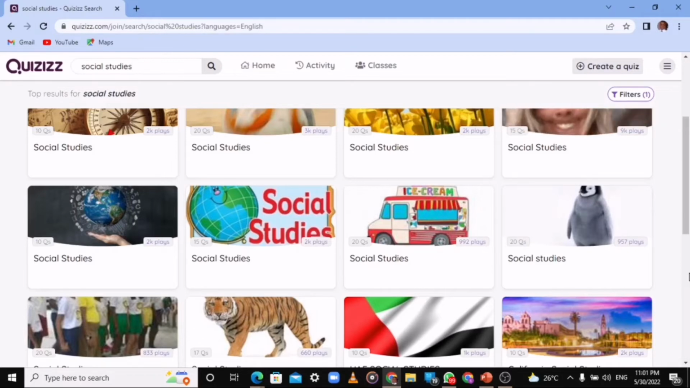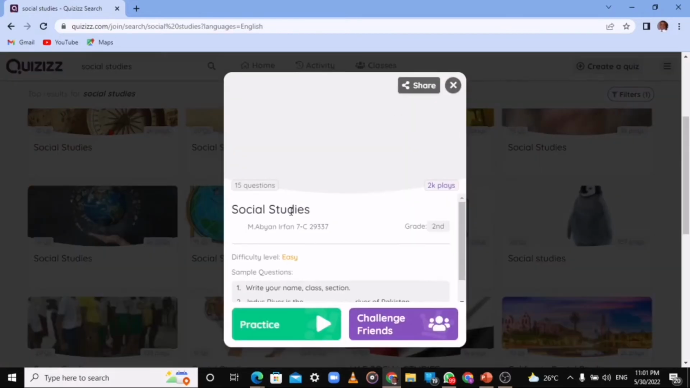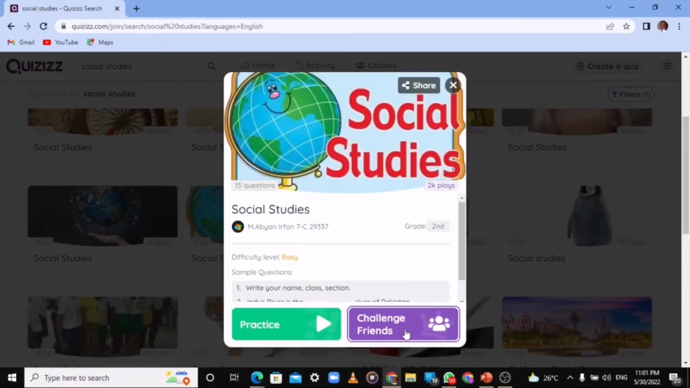If I want to do a quiz on social studies, I just tap this and look at this. I can practice or challenge points. What I love about this is the challenge points. You can create a quiz, and you can see the difficulty level is easy. You can just challenge a friend and send the link to the friend you want to challenge, and that friend will go to the link. Make sure that friend has an account on Quizizz, and they do the quiz with you. After, they'll bring the results to you and you see everything.